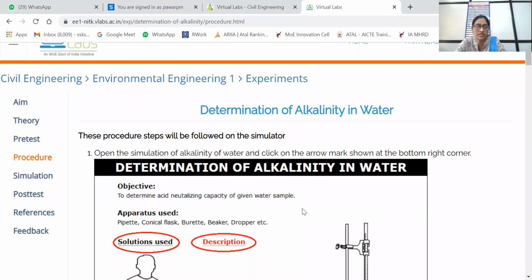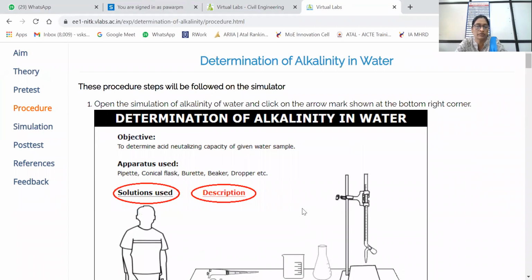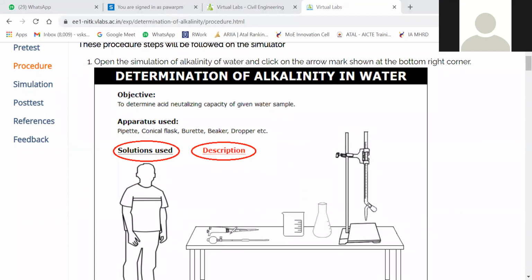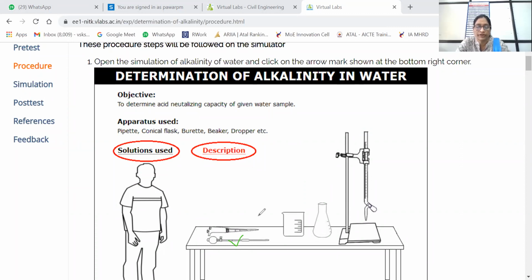You can see here, determination of alkalinity in water. What is the objective? To determine the acid neutralizing capacity of the given water sample. What are the apparatus required? Pipette. Which one is the pipette here? I will show with the annotation tool. This is the pipette. Let me use another color to show. Here is the pipette.